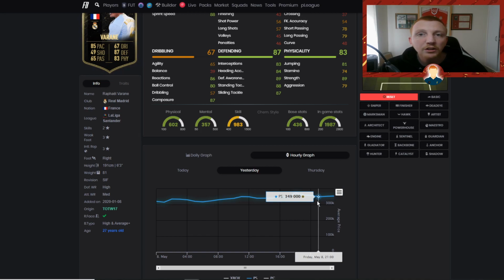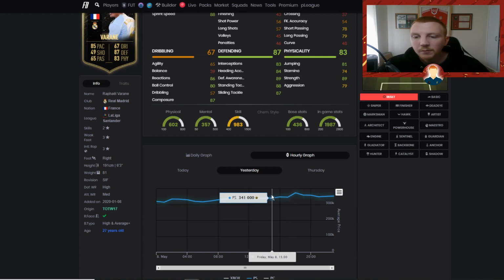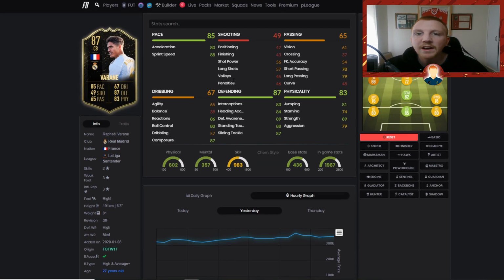So what we're going to be doing is looking to buy cards on the Wednesday of the guaranteed packs. So for Bundesliga, if Bundesliga is going to come out next Friday, we're going to go in and buy our Bundesliga specials on the Wednesday of the guaranteed La Liga SBC, if that makes sense. Okay, so we're going to buy on the Wednesday and then sell on the Friday of the Bundesliga coming out. Now that is substitute investing with Varane.